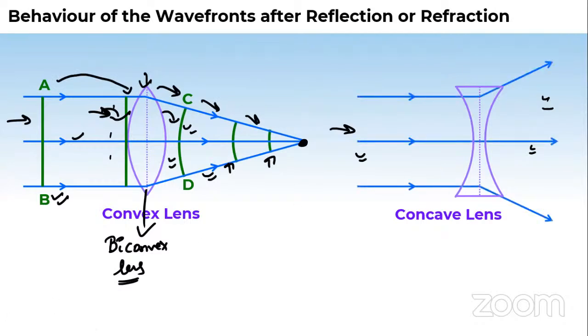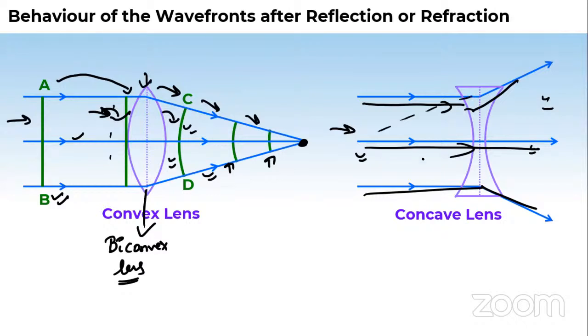This is a concave lens. When the rays are coming like this, they pass through like this, and if you extend the rays back, the object is here. Finally, you'll see here, this is the AB wavefront.